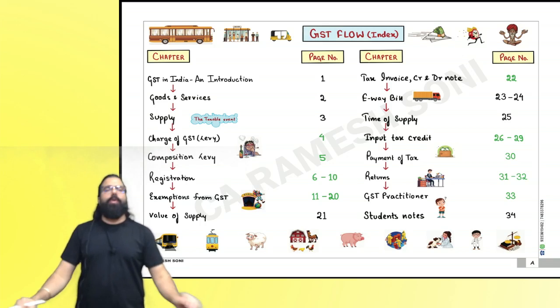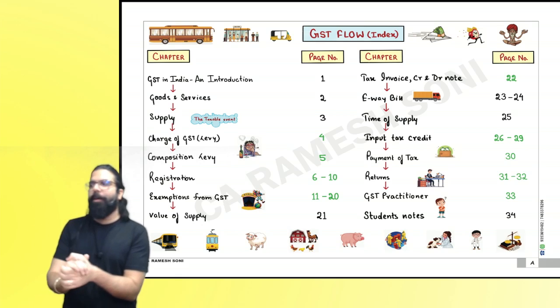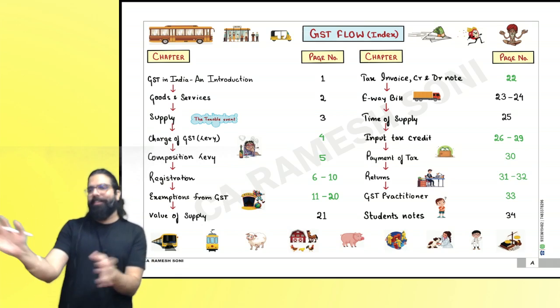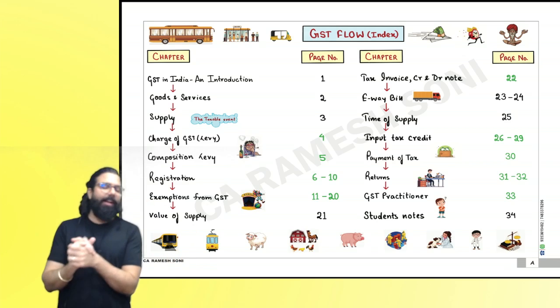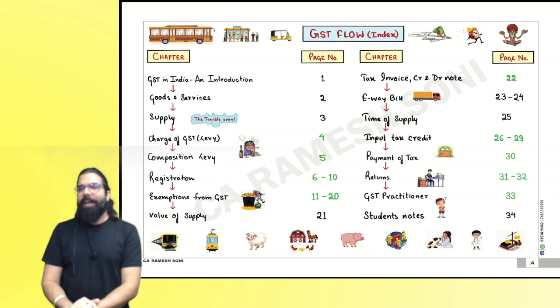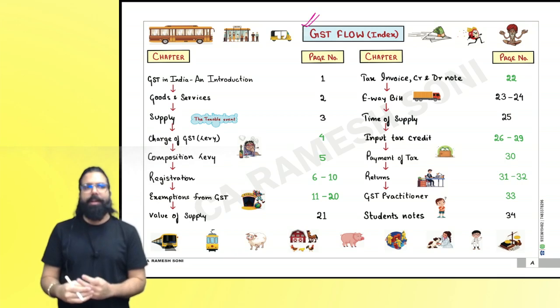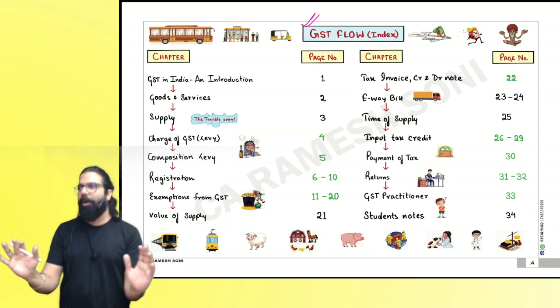All right, people, everyone over here, let's do the ABC analysis for our CA Intermediate Taxation GST. Everyone over here now, listen. The ABC analysis which I am going to say, I will tell you from the chart book, version 4, which is there for your May 23 exam. From the chart book, I'll tell you what are the important points.